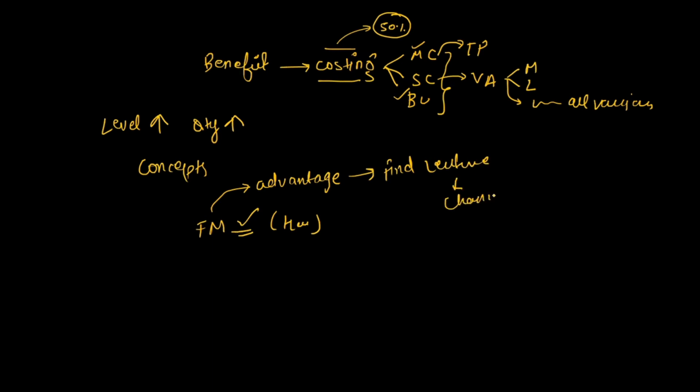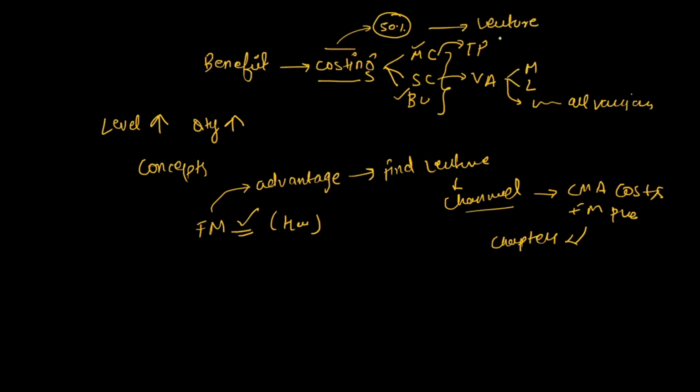Utilize it. You can find the CMA Inter Cost and FM playlist, where you will get the lectures chapter wise. For costing as well we have lectures. Especially for marginal costing, we are conducting Super 15 questions that will cover the whole marginal costing chapter.